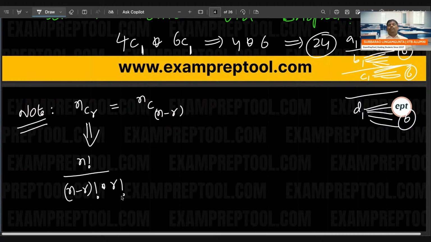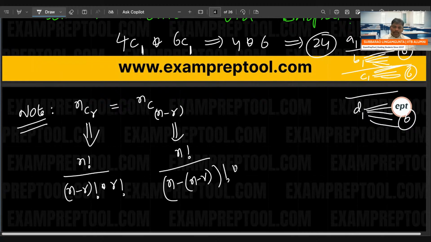This is the formula. So if you see the right hand side, n factorial by (n minus r) factorial into, what is there, n minus (n minus r) factorial.